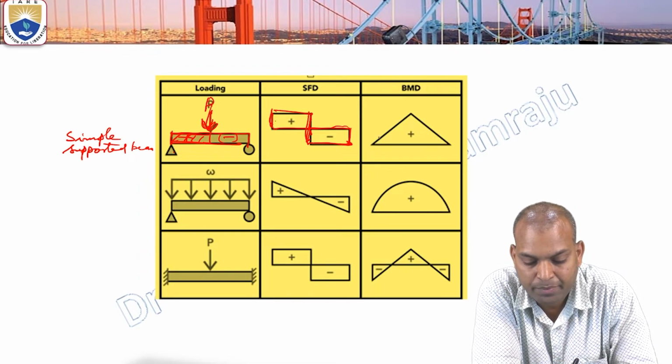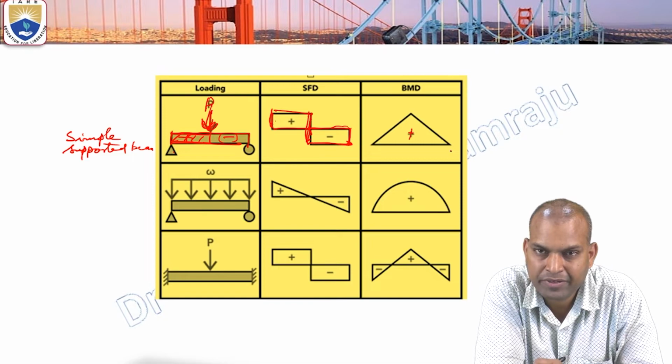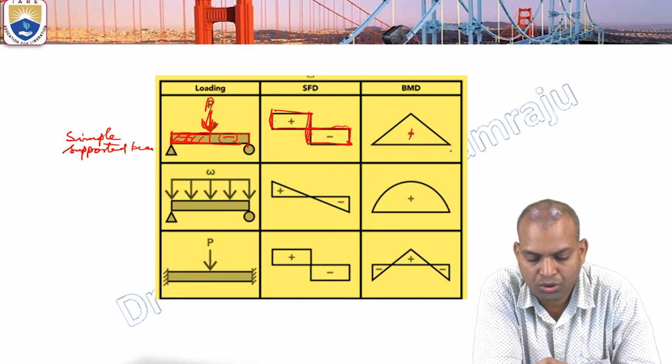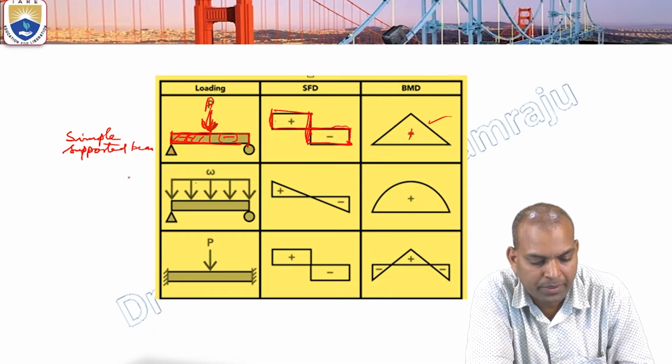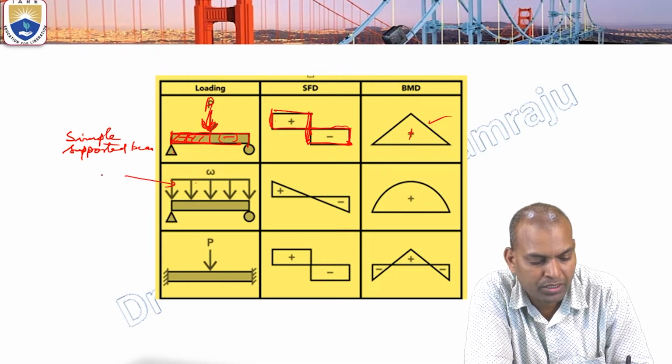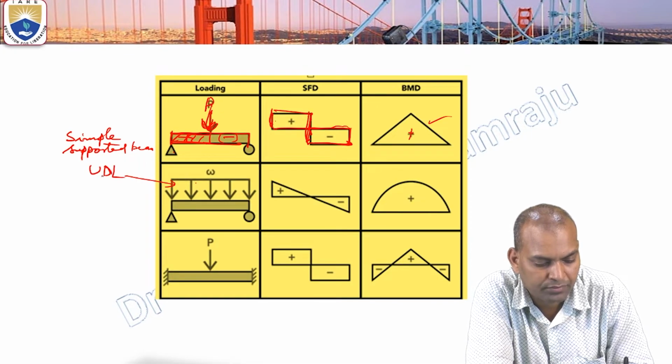And the shape of the bending moment diagram is a linearly varying moment. So it is a completely positive bending moment. Okay. And again, here the load applied is a uniformly distributed load, UDL.